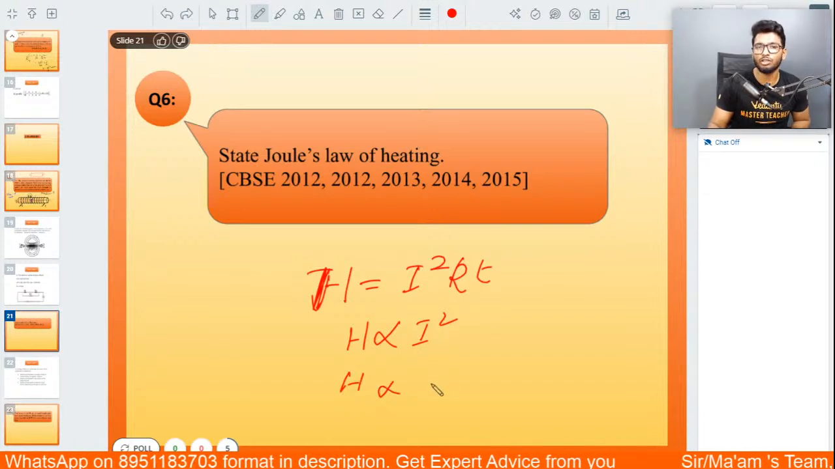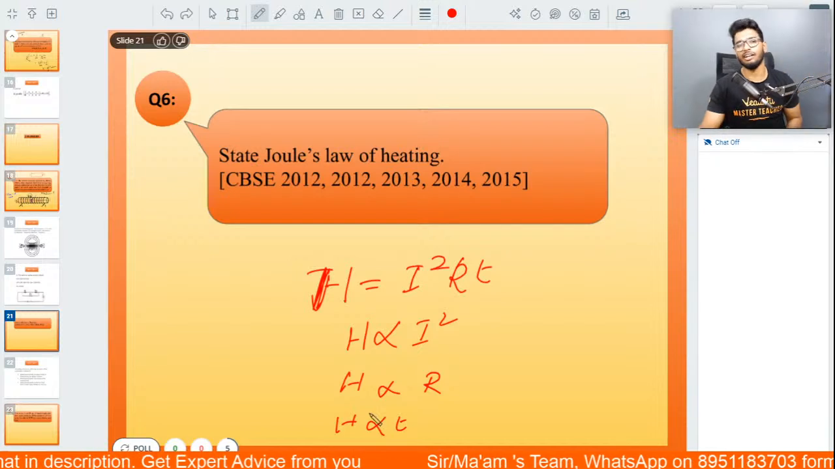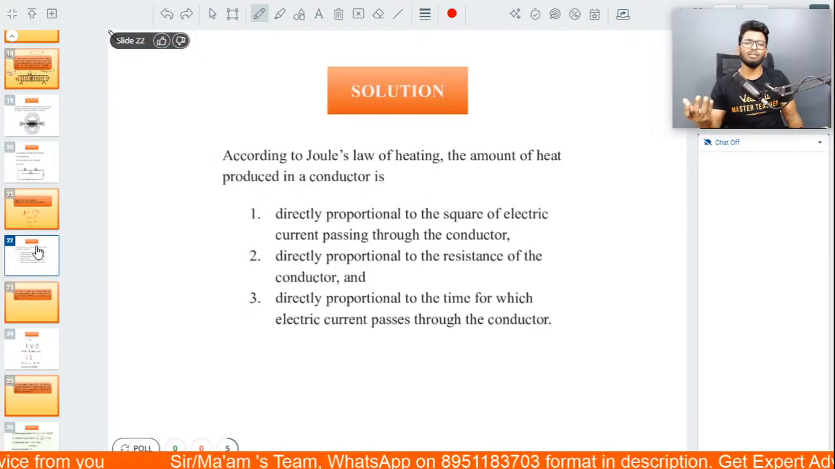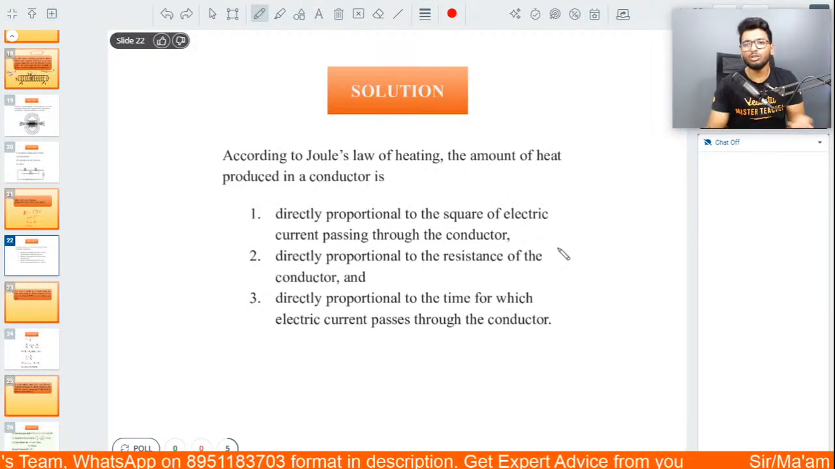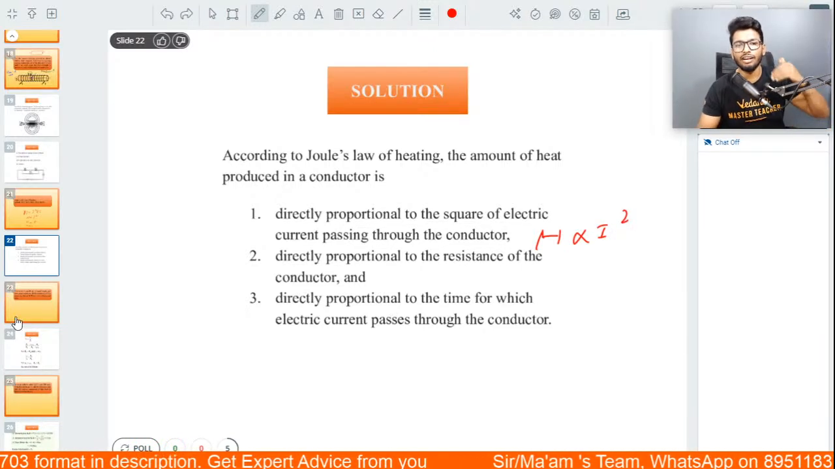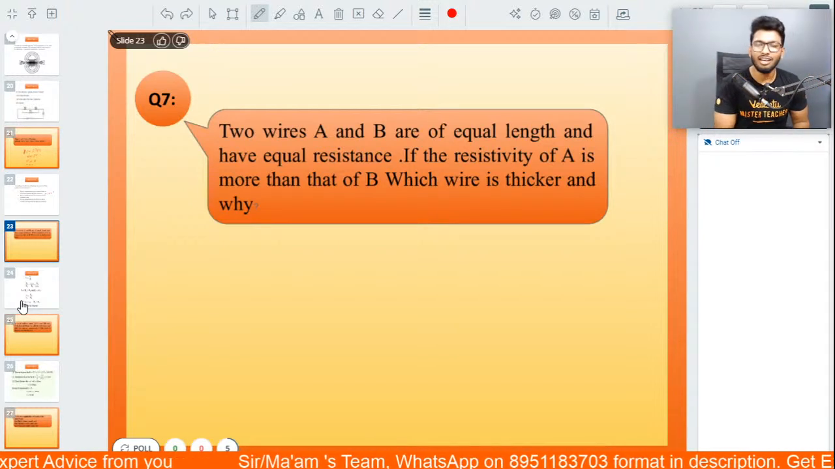Heat is directly proportional to the resistance, and heat is directly proportional to the time for which the current is flowing through the conductor. So again, please be a little descriptive in nature. It's a 3-mark question, so one line for each would actually do the trick, and also mention the mathematical expression as well. This way the teacher also knows that you are very clear about this, and they don't have to go through all the trouble.